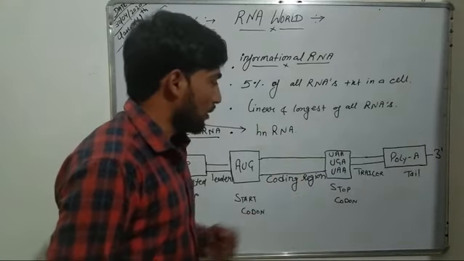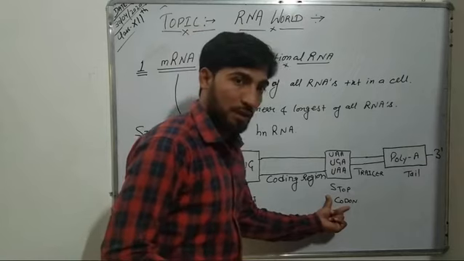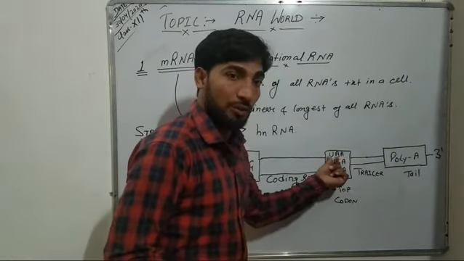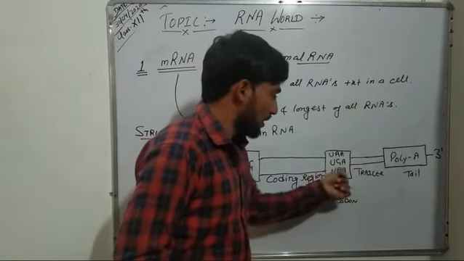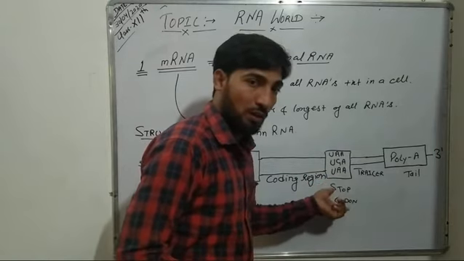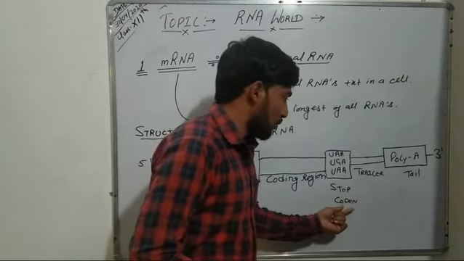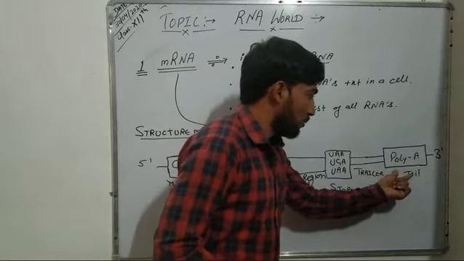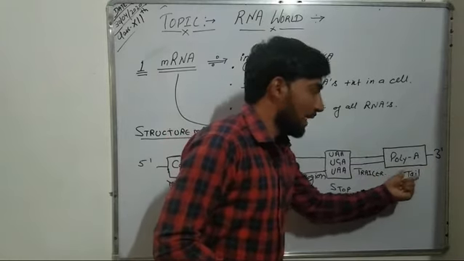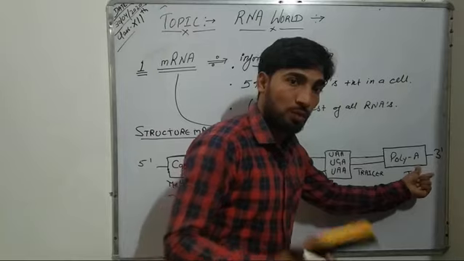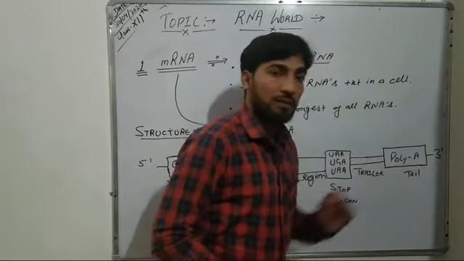This long coding region is again followed by a stop codon, that is either UAA, UGA or UAG, any one of these three. And this stop codon is further followed by a poly A tail, that is a polyadenylate tail of 200 to 300 residues at its 3' end.